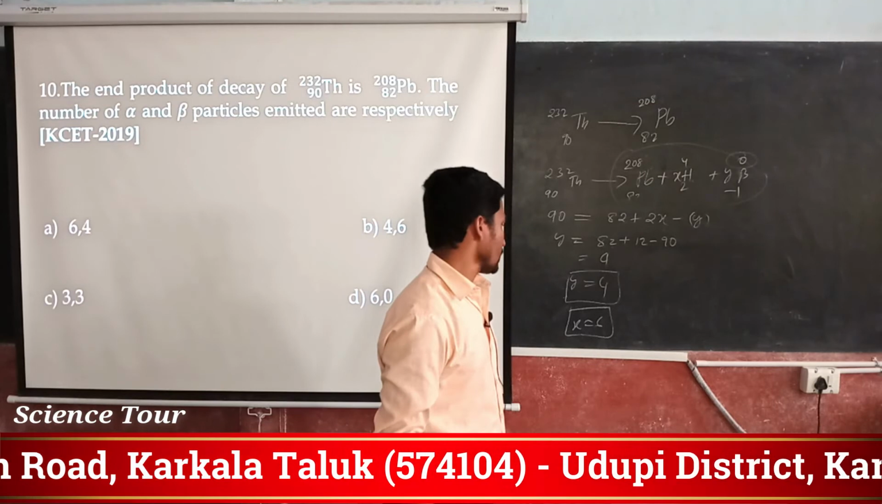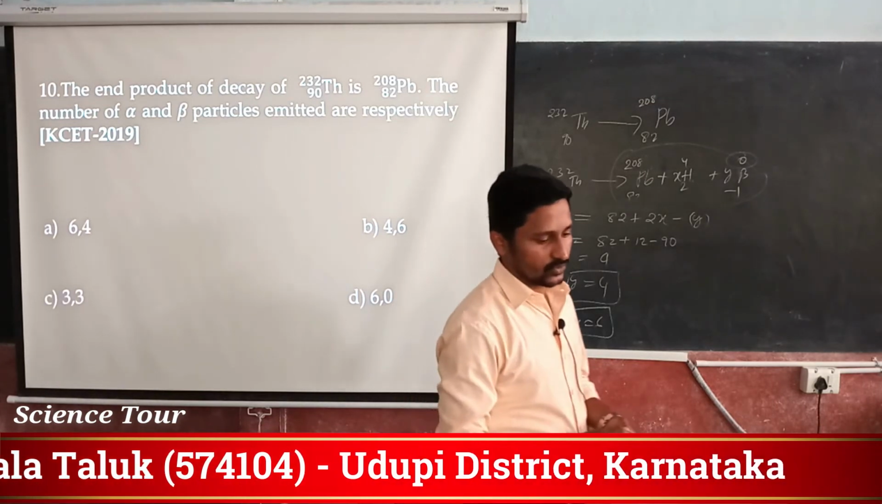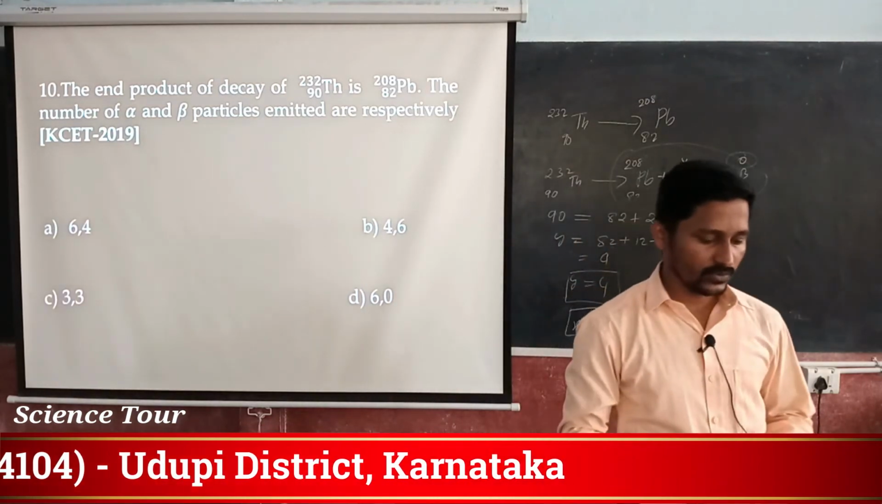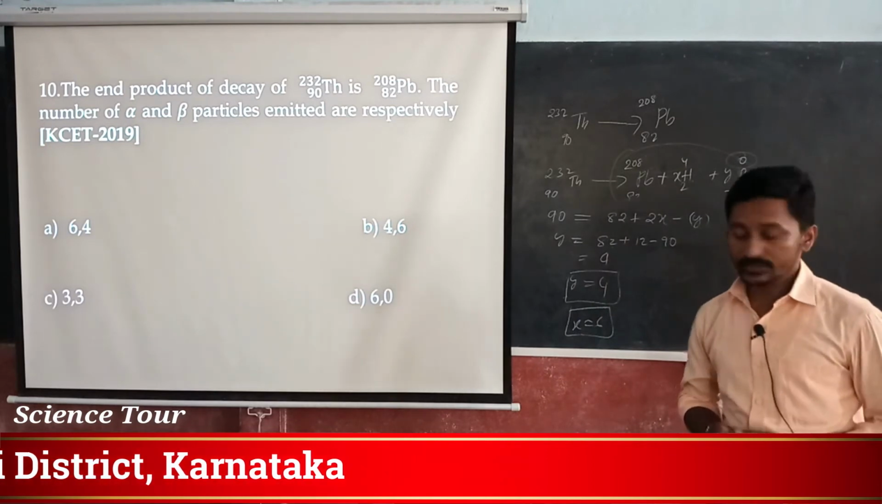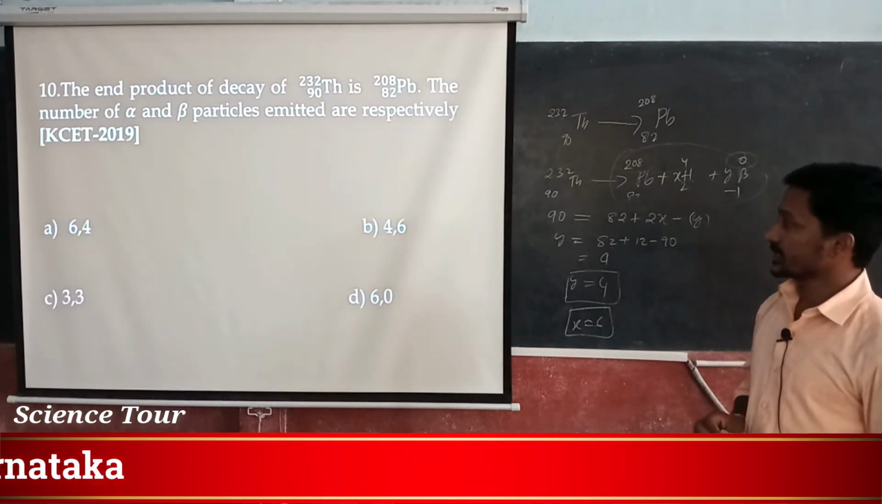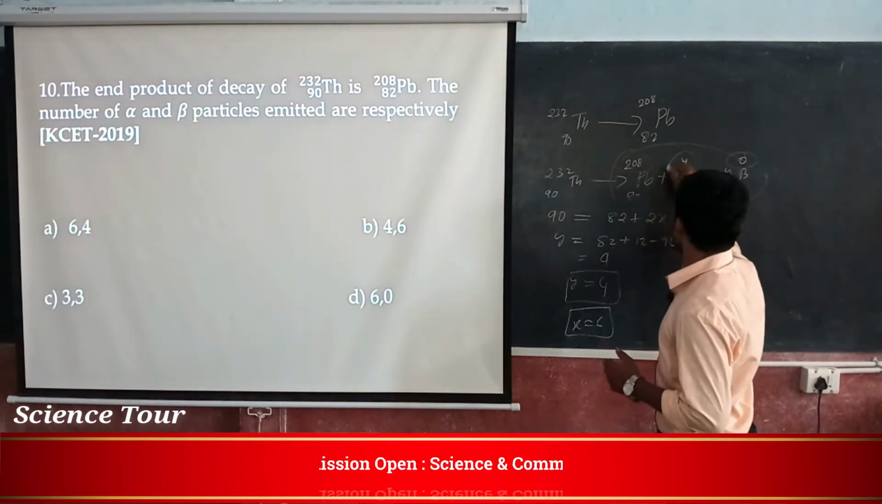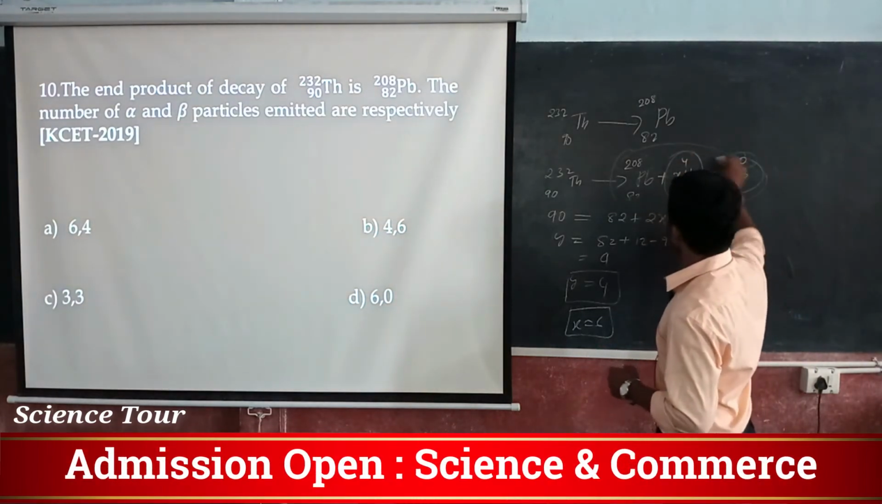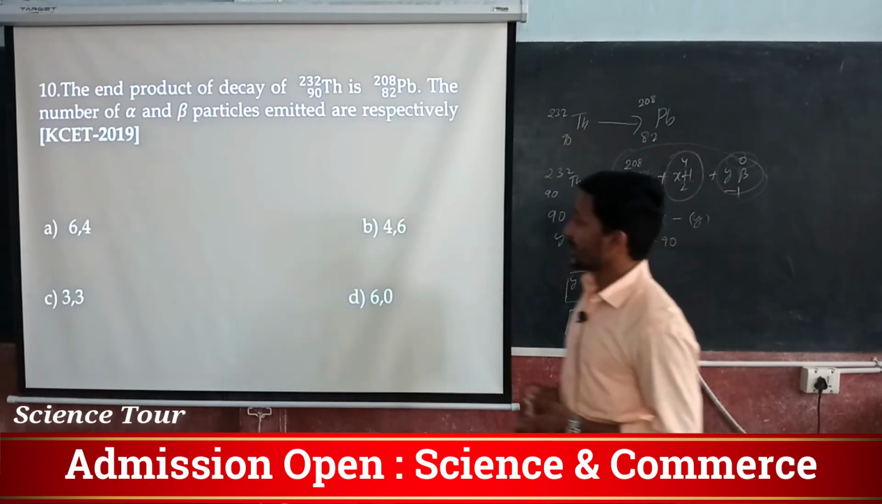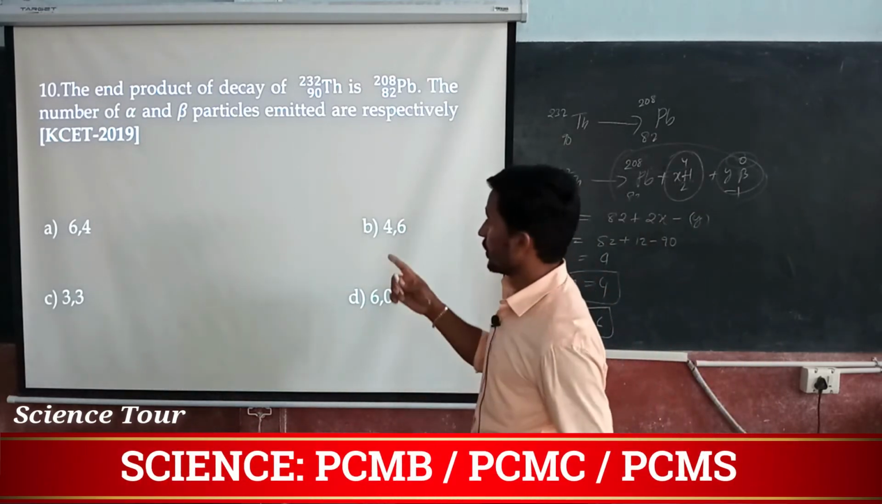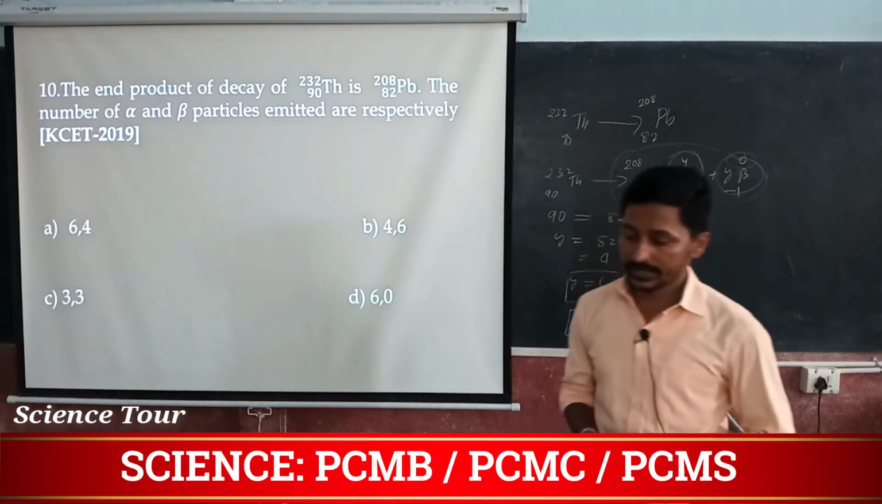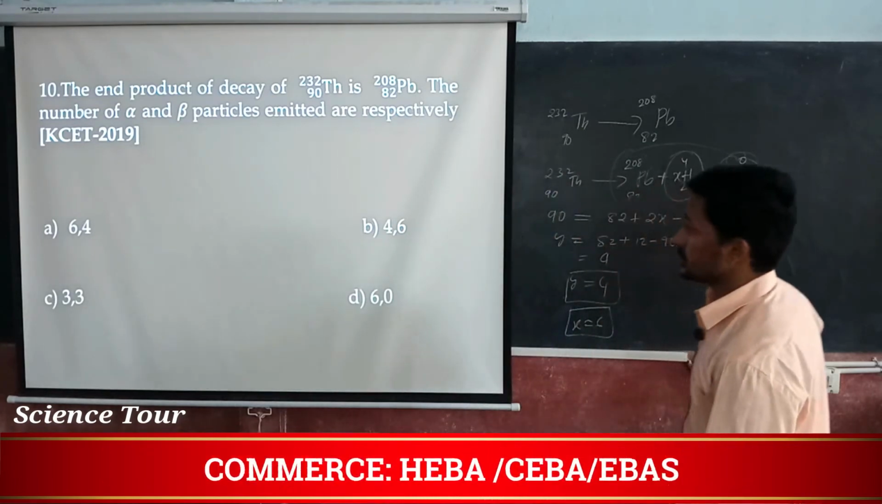So, this is what we get: x is equal to 6 and y is equal to 4. Means alpha particle x times and beta particle y times. So, 6 alpha particles and 4 beta particles you are going to get, that is option 1.